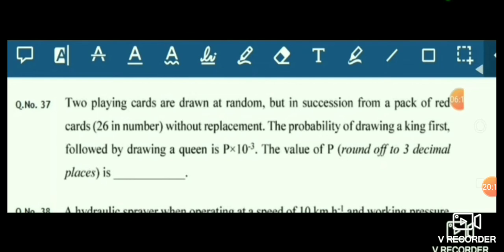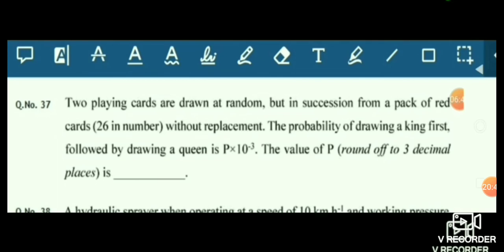Now coming to the next question, that is a probability question. Friends, this is a very easy question. Suppose we have been given a pack of cards. We know that in a pack of cards there are total 52 cards. But here in the question it is given that only 26 cards. We know that 26 cards are red and 26 are black. But it is saying that only 26 cards are present and without replacement. You read it carefully, without replacement case.